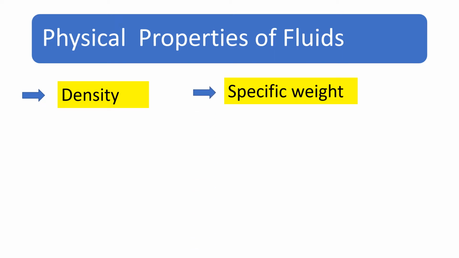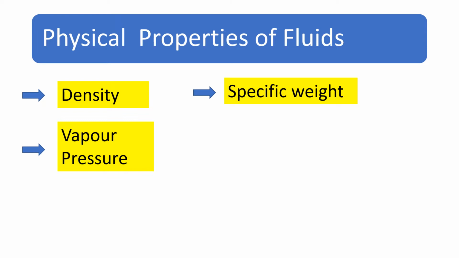So what are the various physical properties of fluids? Some of the important physical properties of fluids are density, specific weight, vapor pressure, and viscosity. There are other physical properties, but let us discuss the first four properties in detail.